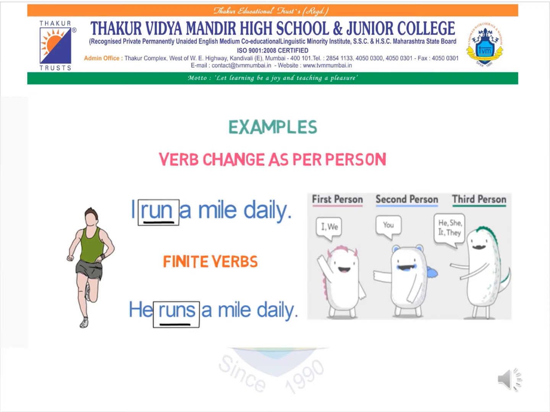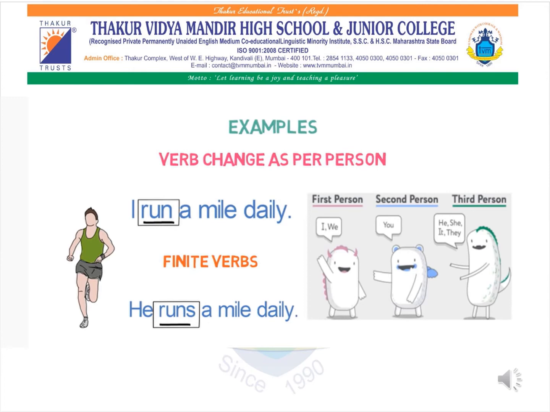Now, since that particular sentence is talking about the third person, we have added s to the verb run. Whenever we mention the third person, the verb will have s or es. So we see that the verb has changed as per the person.